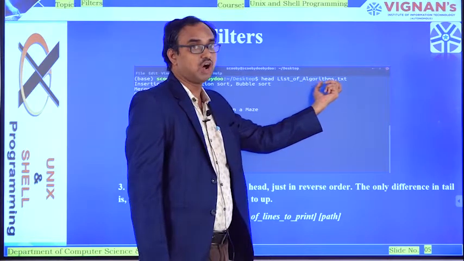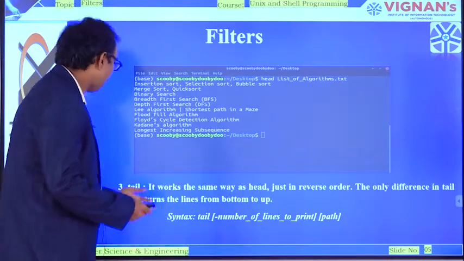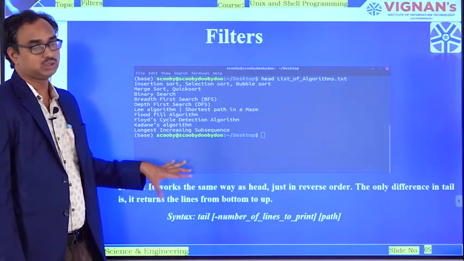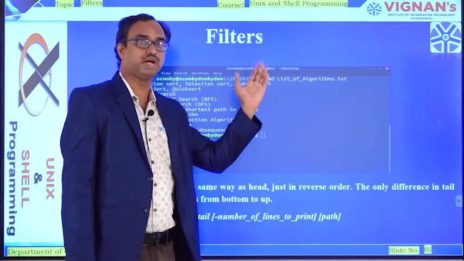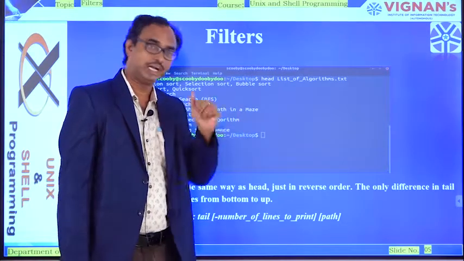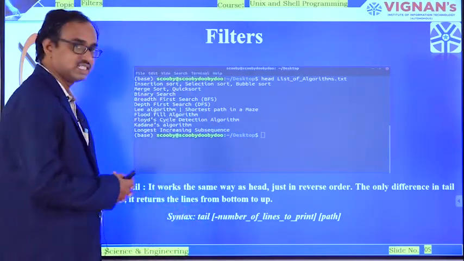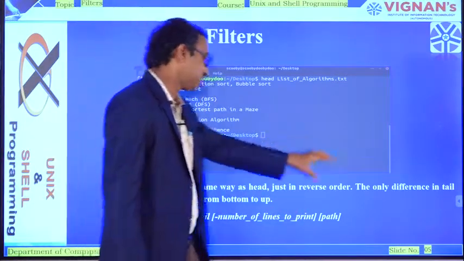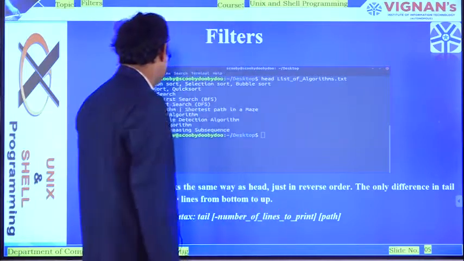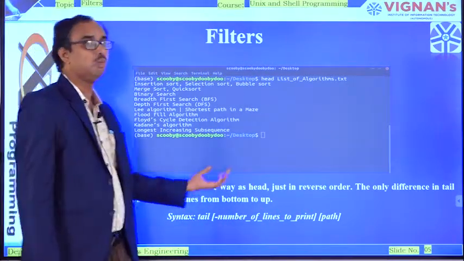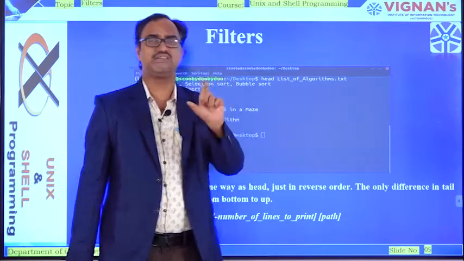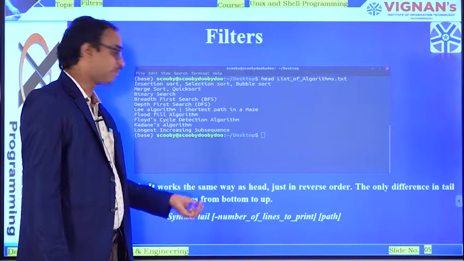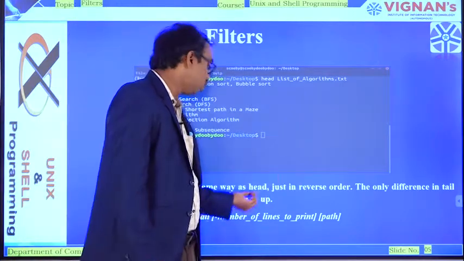And then coming back to the third important filter command, known as the tail command. This will work just opposite to the previous command, the head command. So let us see what tail does. It works the same way as head, just in the reverse order. The only difference in the tail command is it returns the lines from the bottom to top, not from top to bottom.